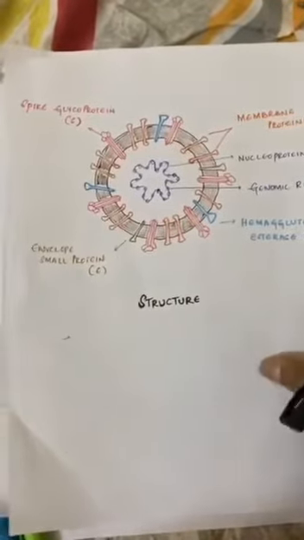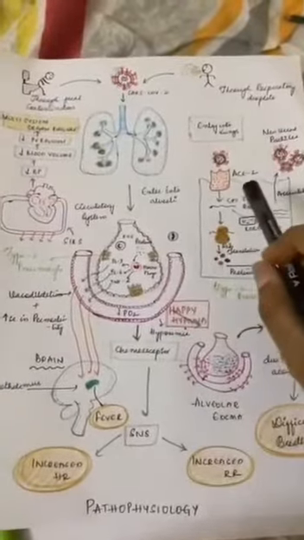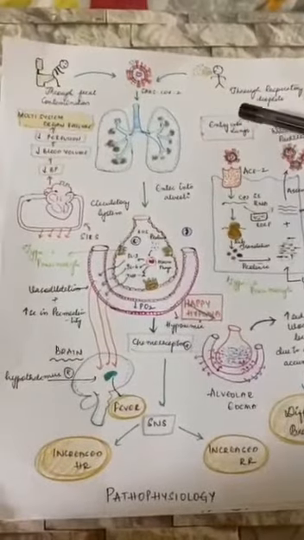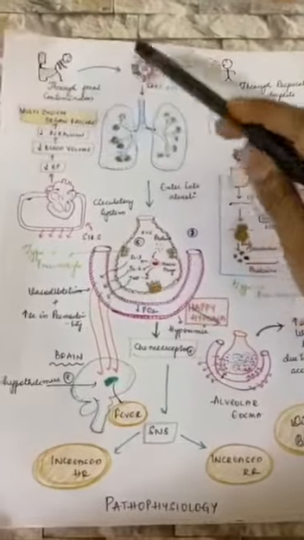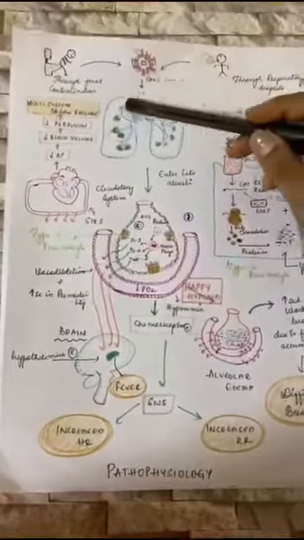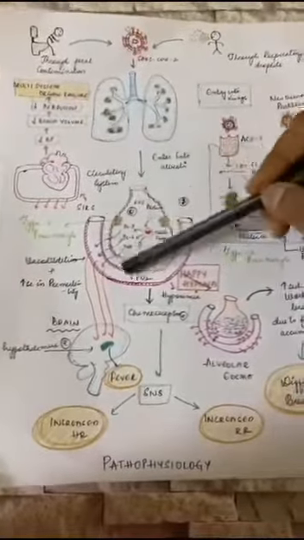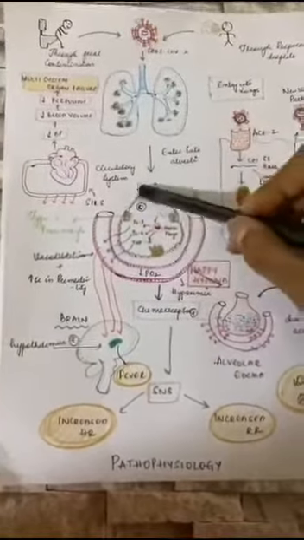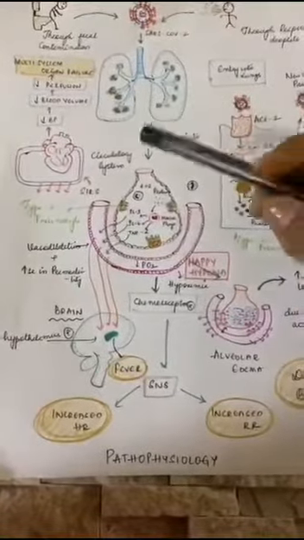Now coming to the brief pathogenesis of the virus. Virus enters our body through respiratory droplets or through surface contamination. It enters the respiratory tract and then the alveoli. Inside the alveoli, the alveolar epithelium contains type 1 and type 2 pneumocytes.